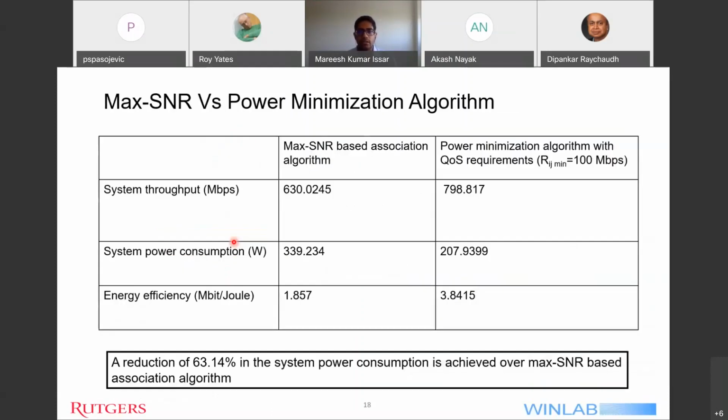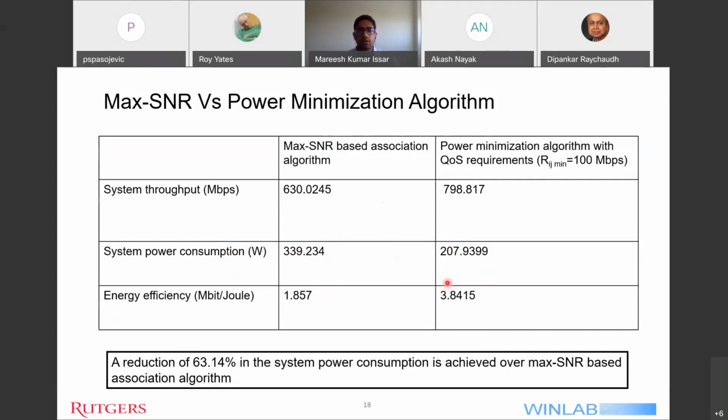Okay, then moving on. Here are the results of the power minimization algorithm in comparison to the max-SNR based baseline algorithm. In this result, we can see that for the system power consumption, we get a drastic improvement from 339 to 207, which is around 63% reduction in the system power consumption over the baseline algorithm. Also, we find that the energy efficiency metric is improved over the baseline algorithm.